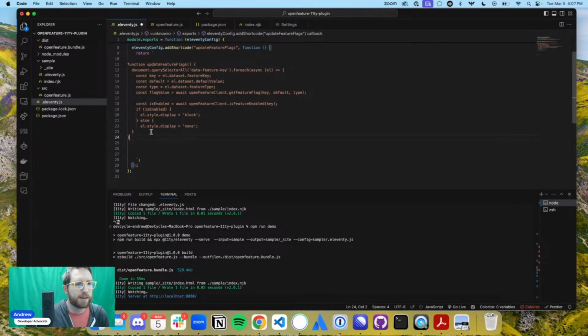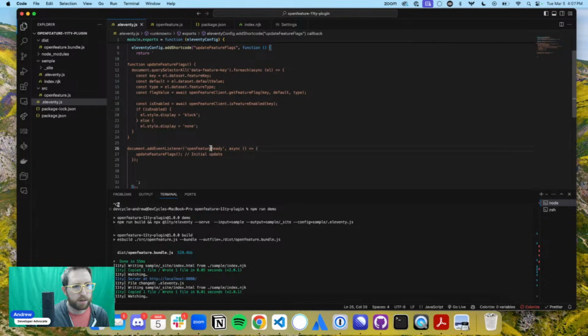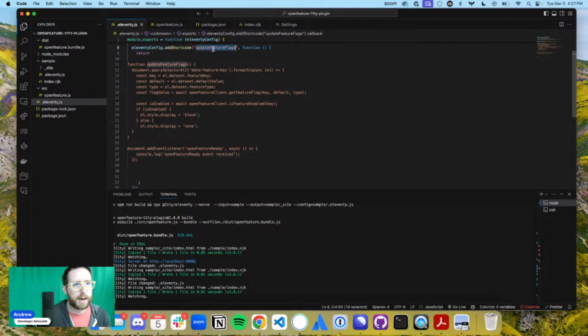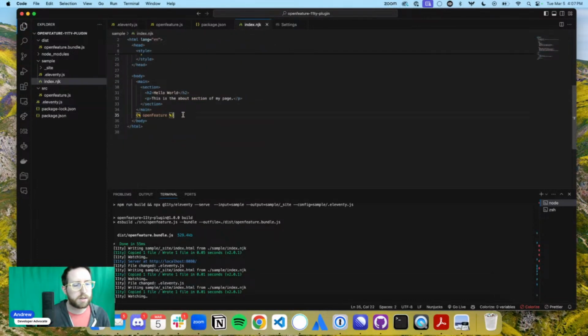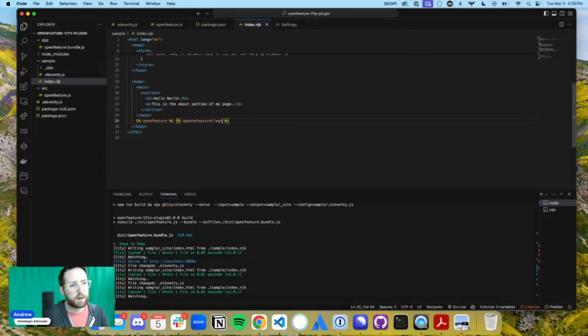Okay, update feature flags isn't technically done yet, but that's fine. I just want to add an event handler here, and I just want to run a console log here. Console OpenFeature event received. Awesome. And then we actually need to add this to our Nunjucks. So we're going to run this, add this here as well. No, not open, not close feature. Let's go here, update feature flags.